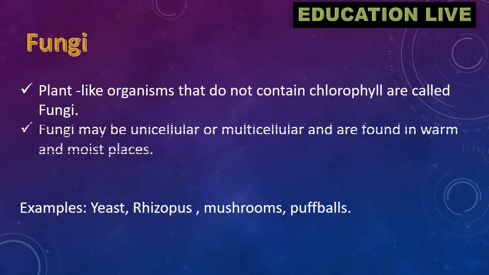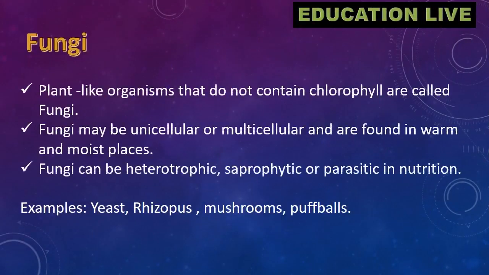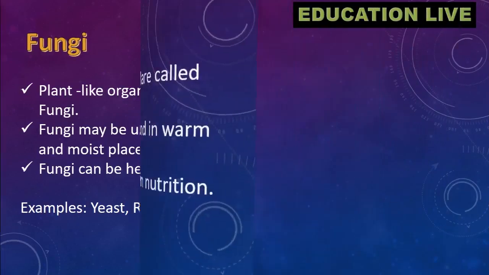Fungi. Plant-like organisms that do not contain chlorophyll are called fungi. Fungi may be unicellular or multicellular and are found in warm and moist places. Fungi can be heterotrophic, saprophytic, or parasitic in nutrition. Examples: yeast, rhizopus, mushrooms, puffballs.